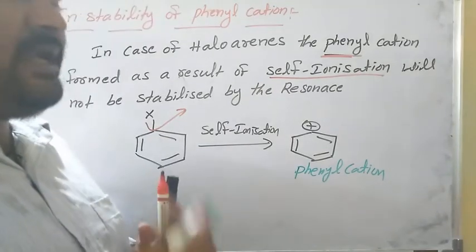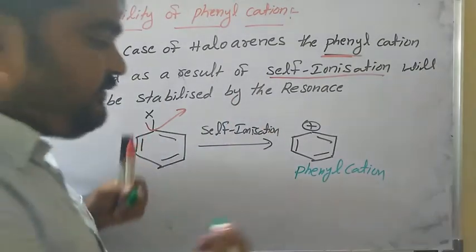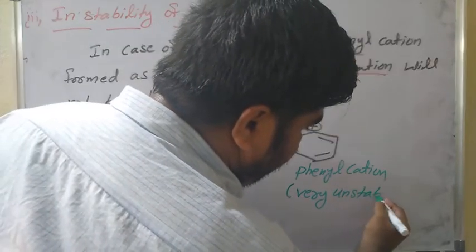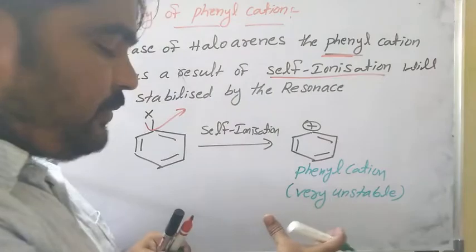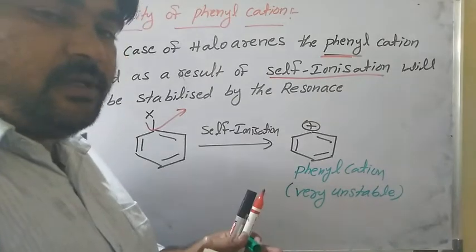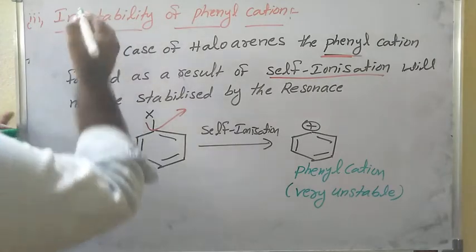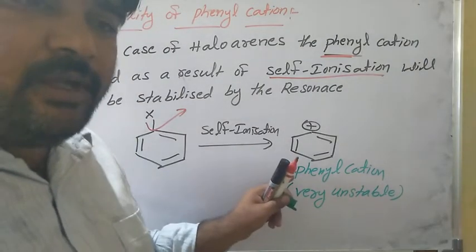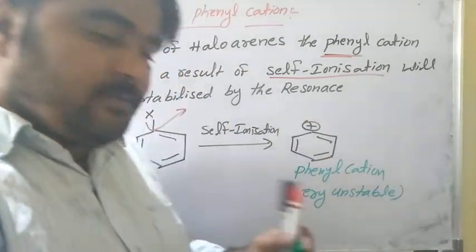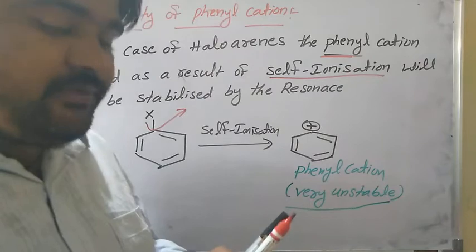This phenyl cation will not be stabilized by resonance. So that's why it is very unstable. After formation, it appears only for 2-3 seconds, and immediately reacts with another molecule. So that's why, due to the instability of phenyl cation, it is very unstable.